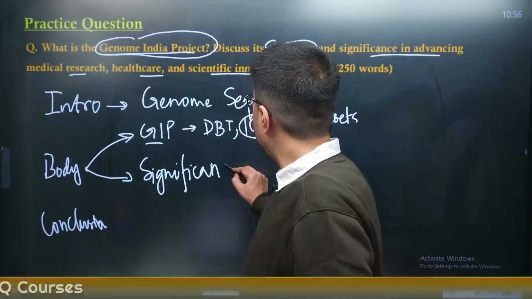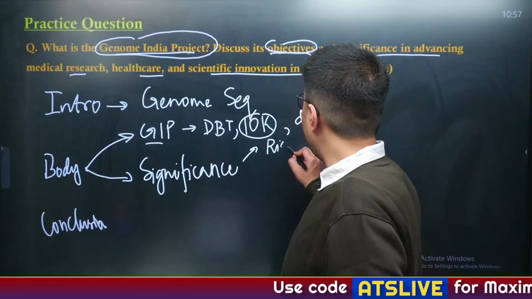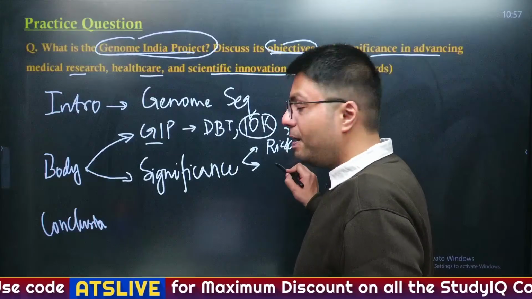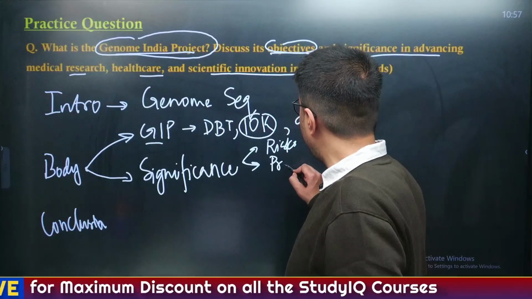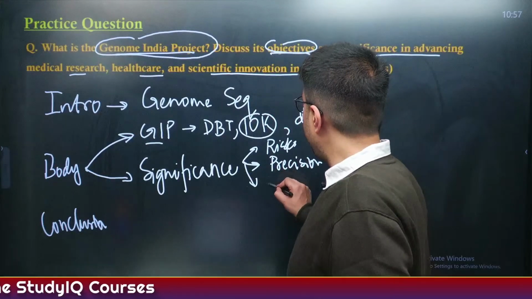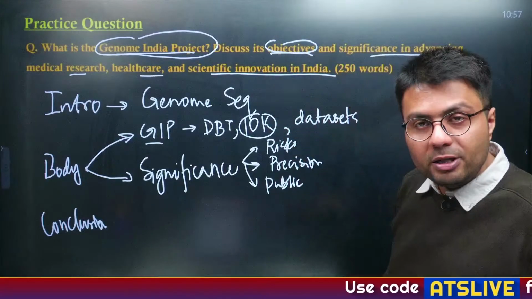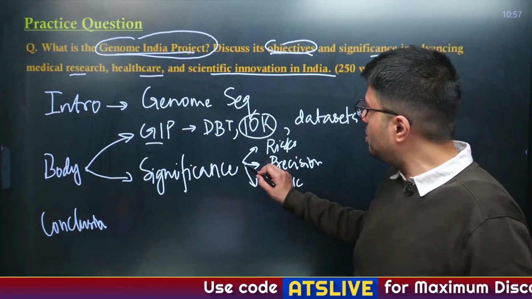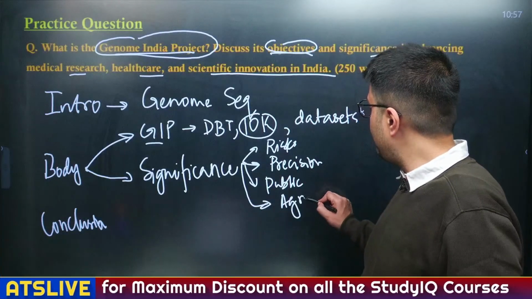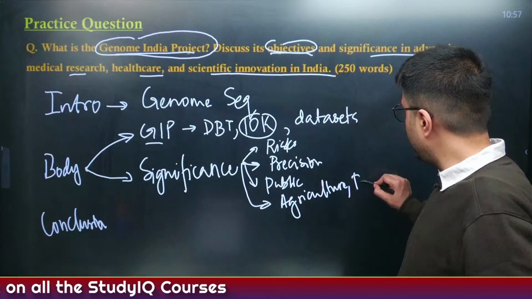First of all, it will help government or individuals identify the risks of diseases that people may have. It may help the government or the people by providing them with precision medicine. It will help government in the public health sector by understanding the genetic makeup of the population or how to frame pandemic response, and it will help government or the sector develop various benefits for agriculture as well as biotech sector.